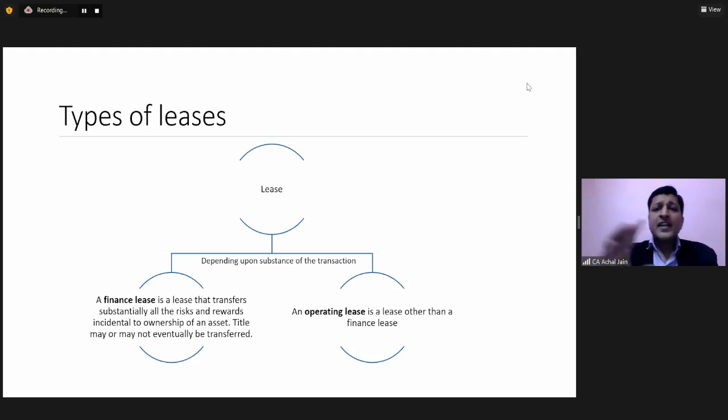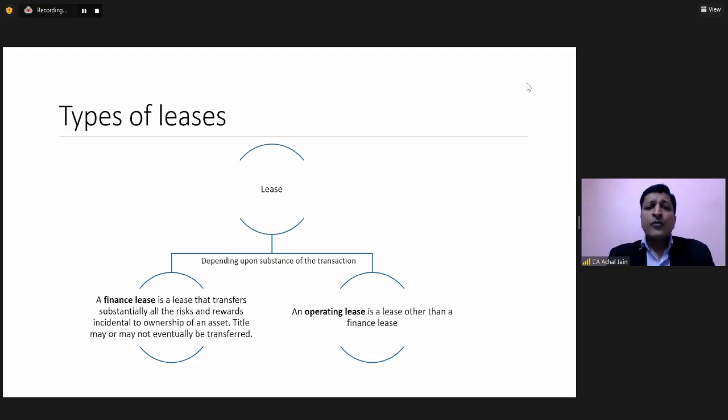And any lease arrangement which is other than the finance lease is considered an operating lease. Now, what does it mean? It would mean that if we are looking at a lease arrangement, but such a lease arrangement does not transfer substantial risk and rewards in relation to the asset from the lessor to the lessee, then in such a scenario, it will not become a finance lease. It will be a lease, but it will be limited to an operating lease. Okay. So this is how finance lease and operating lease are defined.